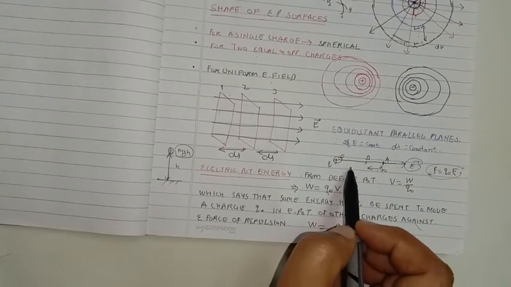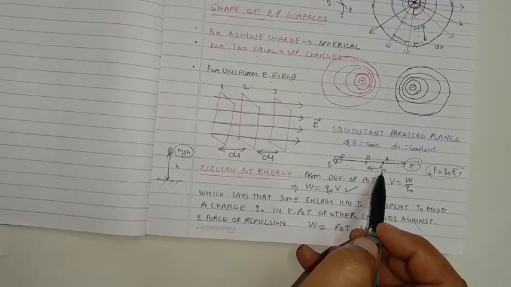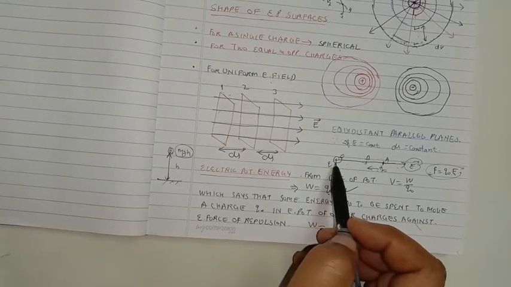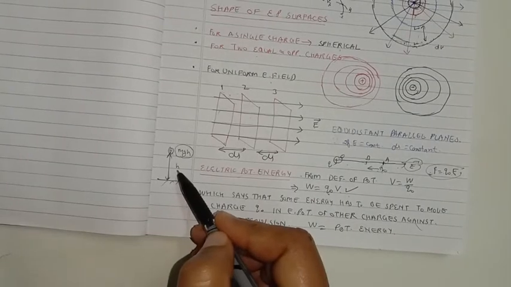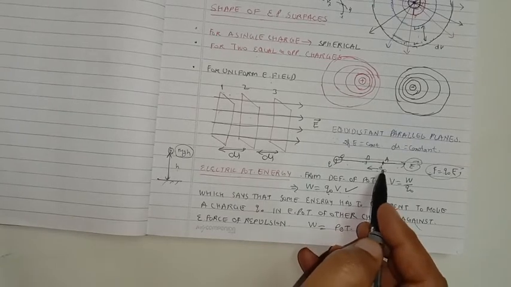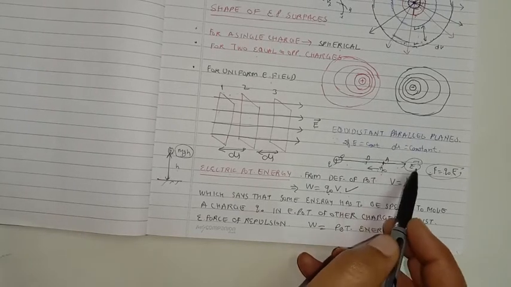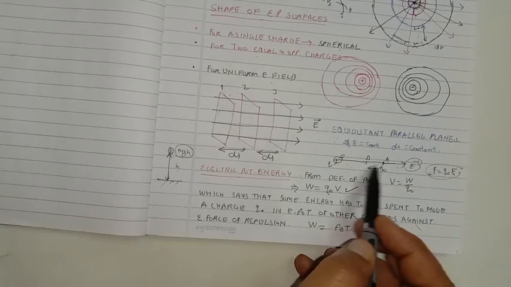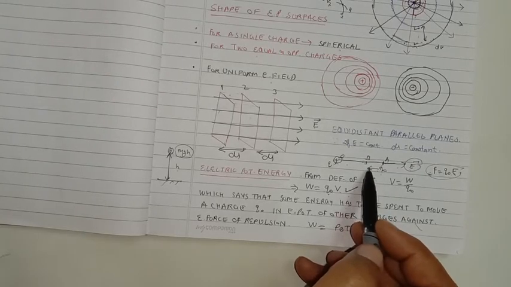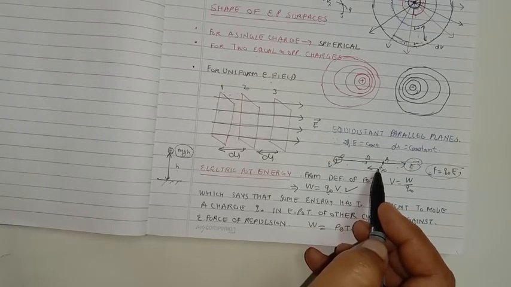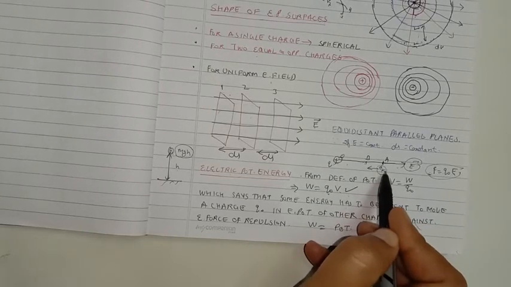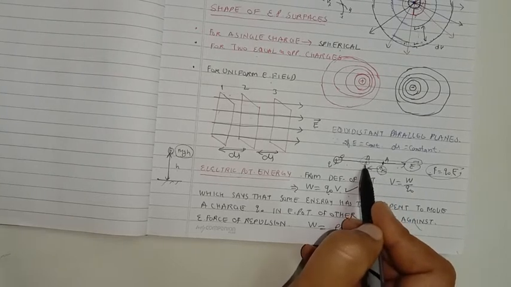Similarly, here some work has to be done to move Q naught from A to B against the electric field E of the charge Q. So there you were doing the work against the gravity to lift the body against the gravitational field. Here we are doing the same thing, but here Q naught is moving against the repulsion of the charge Q from A to B, that is we are bringing the charges closer together. So whatever work we are doing is not only to move from A to B, but to keep Q naught permanently fixed at the point B.